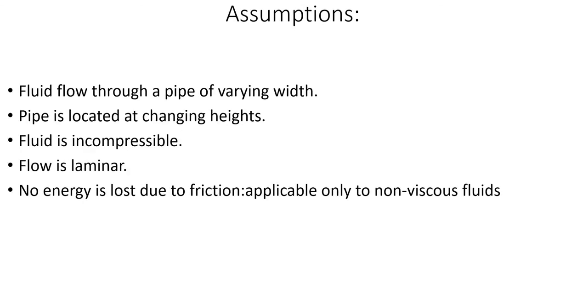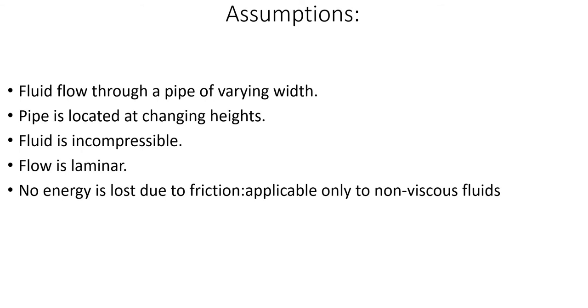Now we are going to prove Bernoulli's principle. For that, let us see the assumptions. The first assumption is that the fluid is flowing through a pipe of varying diameter, and the pipe is located at different heights; it is not kept horizontally.